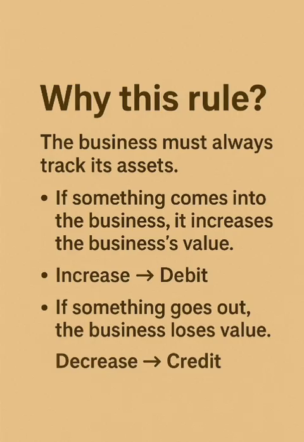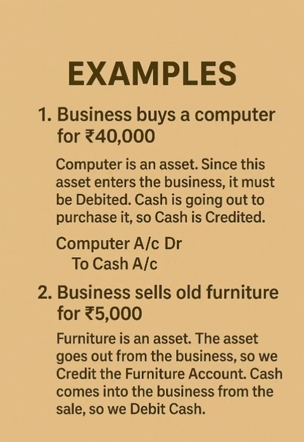Why this rule? The business must always track its assets. If something comes into the business, it increases the business's value, so it is debited. If something goes out, the business loses value, so it is credited. Examples. 1. Business buys a computer for 40,000 rupees.